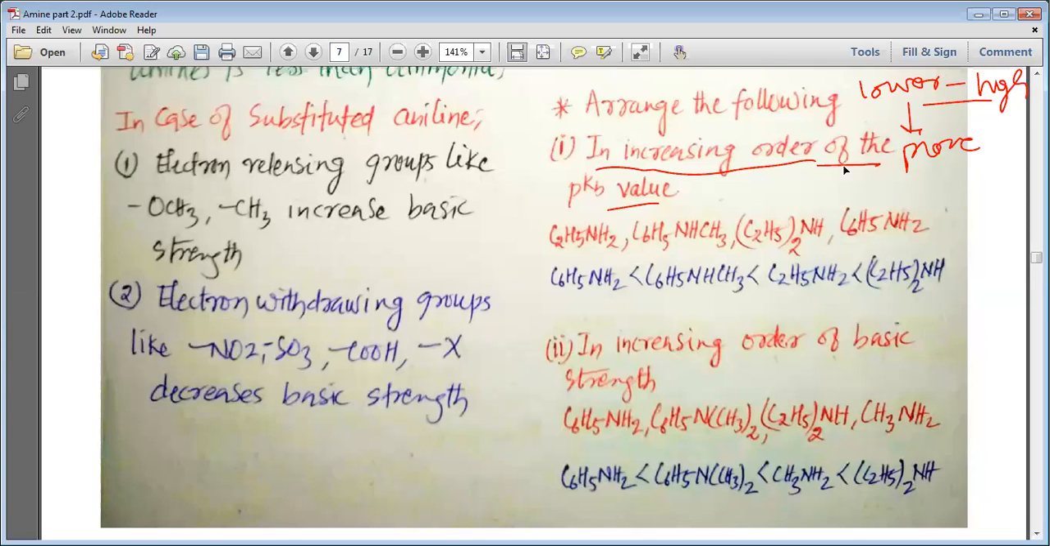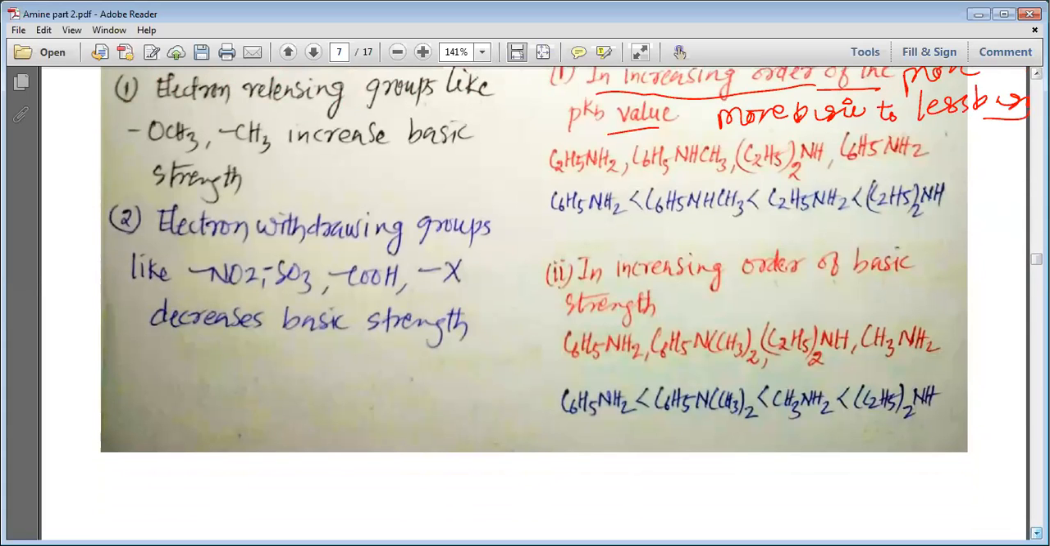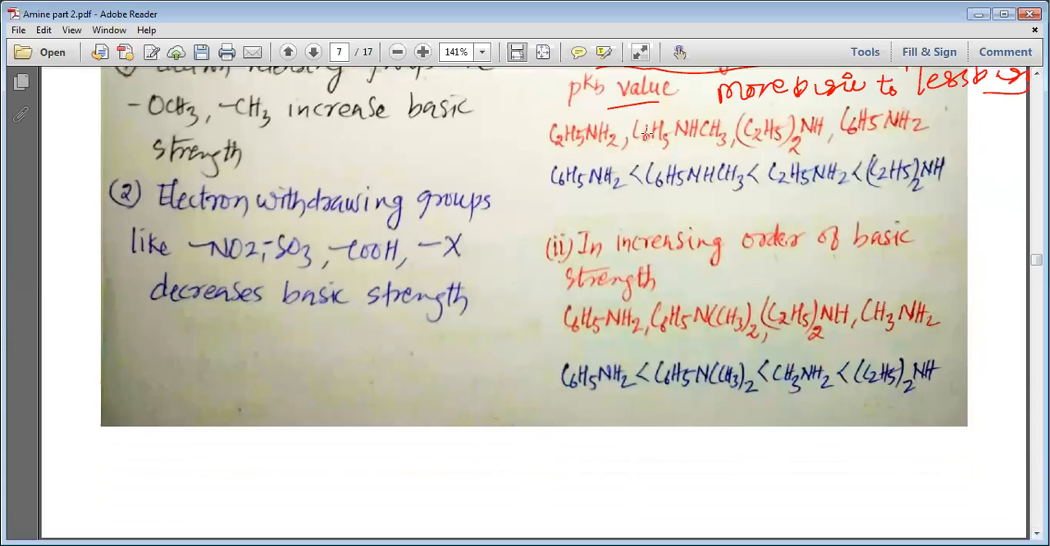So we need to arrange them in the order of more basic to less basic. This is how we need to arrange, my dear students. So let us arrange them into the order of more basic to the less basic. You can see here, my dear students,